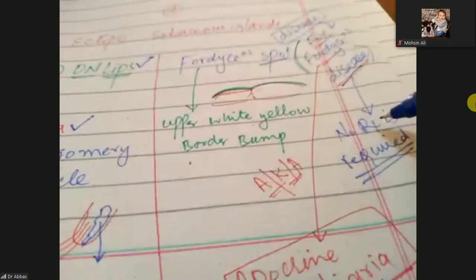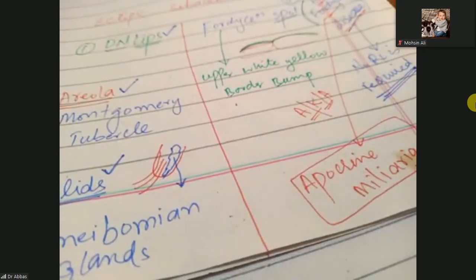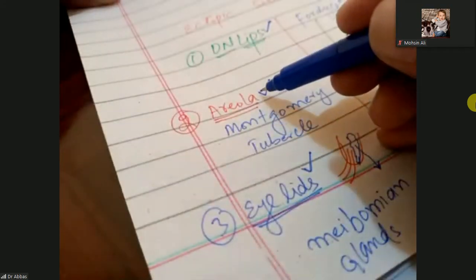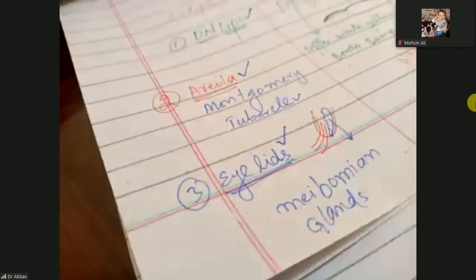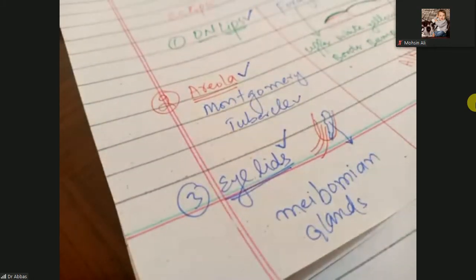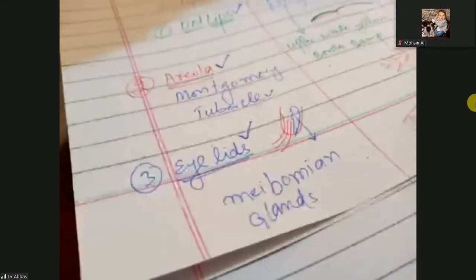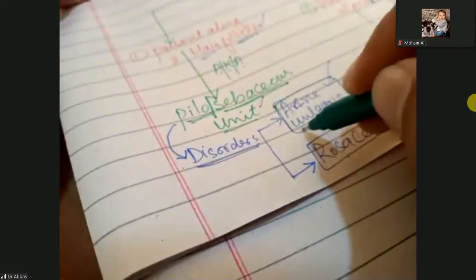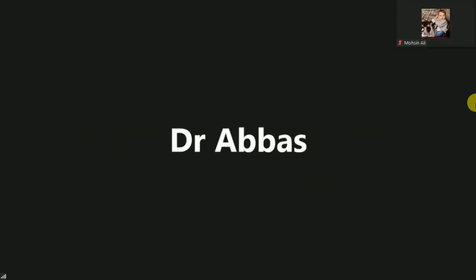It is a benign condition and no treatment is required. This Fox Fordyce's disease is also known as apocrine miliaria. These are present on the areola, Montgomery tubercles, and also the eyelids in the meibomian glands. Clear? So let's discuss the disorders of the sebaceous gland. First disorder is acne vulgaris. Let's move on. First we discuss acne vulgaris, and then we will discuss rosacea.